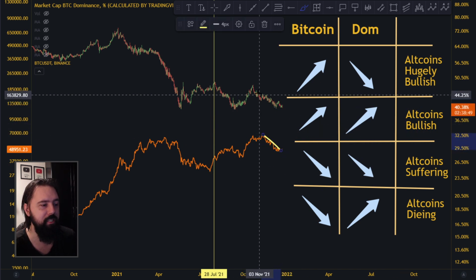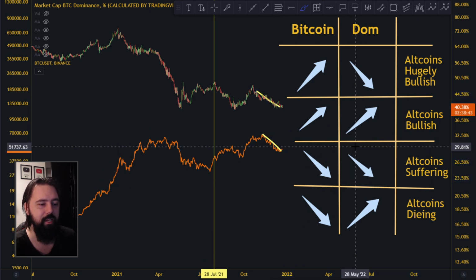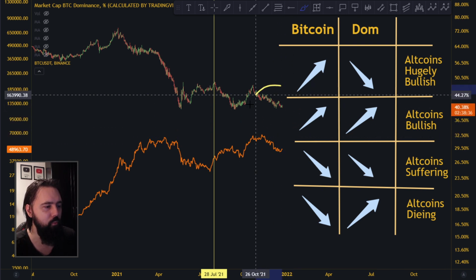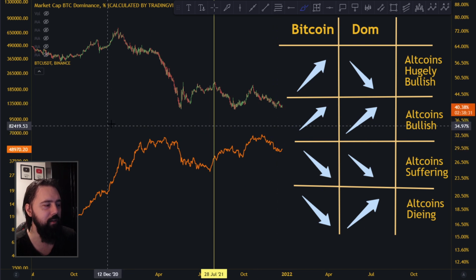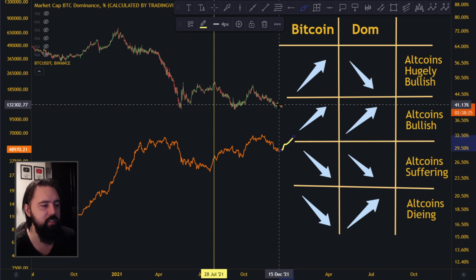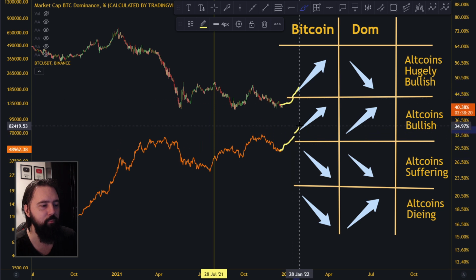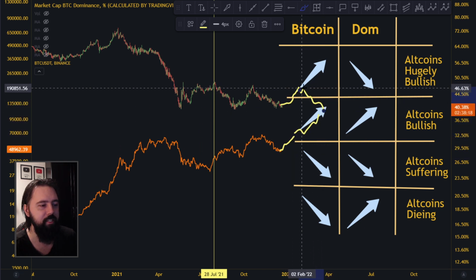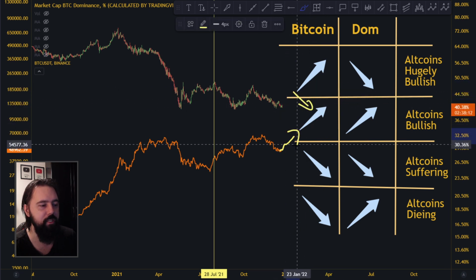But right now, what you can see up here, technically, Bitcoin is going towards the downside, dominance going towards the downside. We still have altcoin suffering. We also see that on the chart when you're watching as many coins as we do on this channel and on the Patreon as well. We already know that altcoins are suffering. They're not gaining as much as Bitcoin. But ultimately, what we want to see right now is Bitcoin start climbing towards the upside. Maybe dominance goes a little bit towards the upside up here, and then at one point Bitcoin continues to rally up while dominance changes towards the downside. We want to see dominance go towards the downside while Bitcoin is going towards the upside.